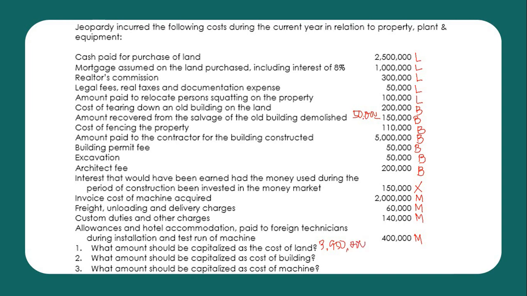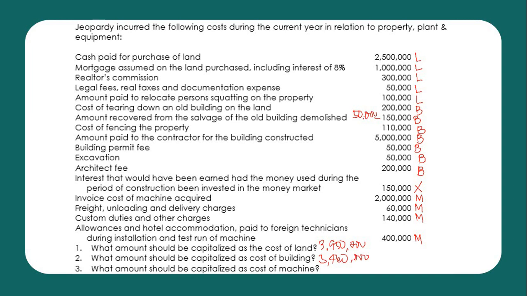For the building, the cost of the construction is 5 million plus 110 plus the net demolition cost na 50 plus 50,000 building permit, excavation 50 also, and 200,000 na architect fee. For a total of 5,460,000.